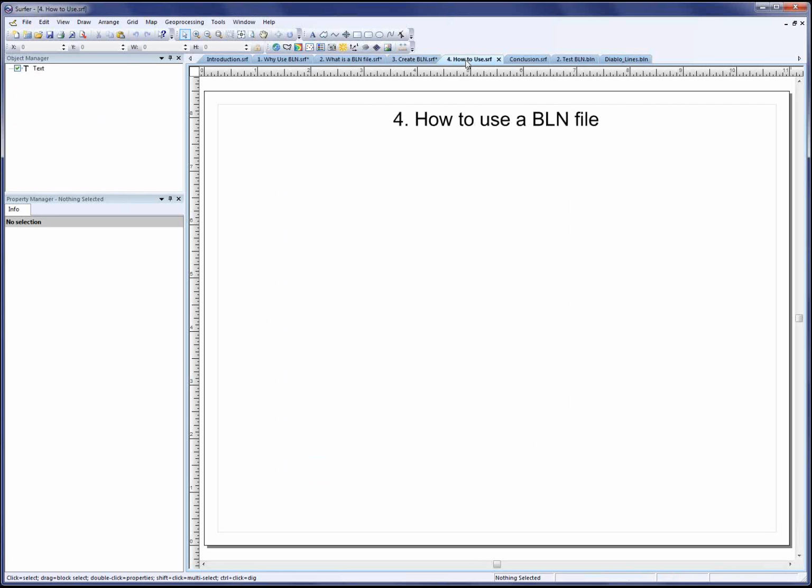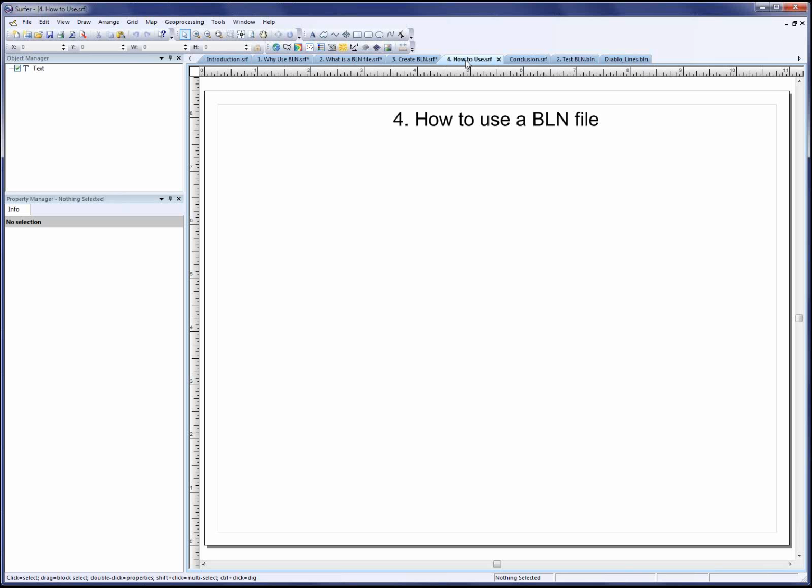So in topic 4, now that we've gone over what a BLN file is and how to create one, let's walk through how to use it with the 4 use cases that I outlined before. That is blanking a grid file, using it as a fault file or break line file when gridding, slicing a grid, and displaying boundaries. The first use case I'll go over is blanking.